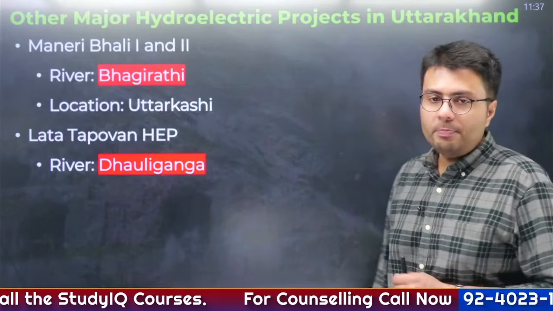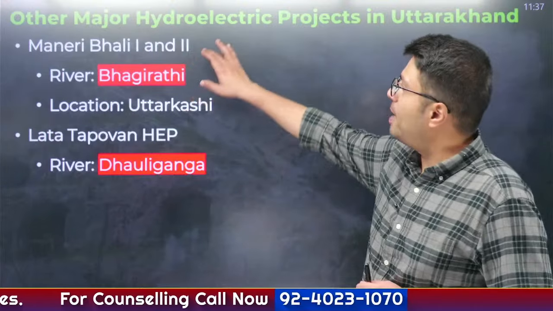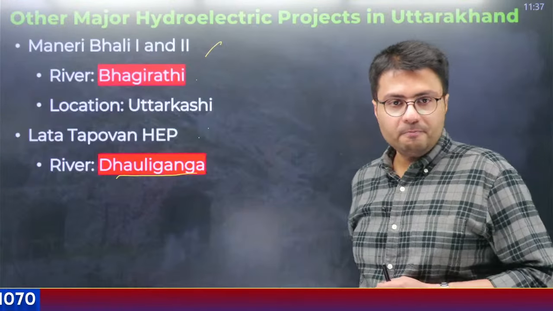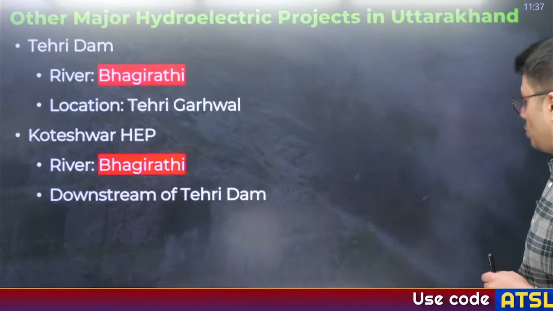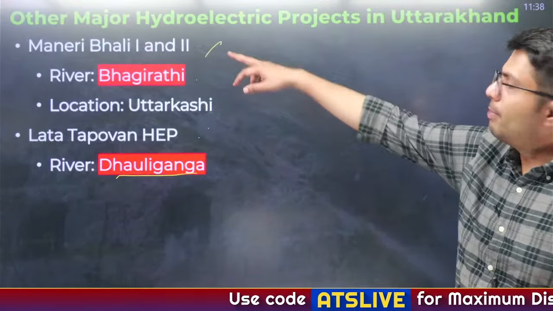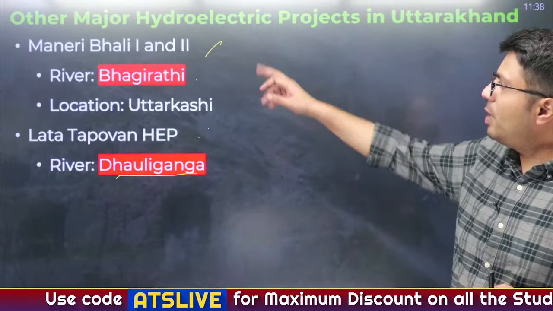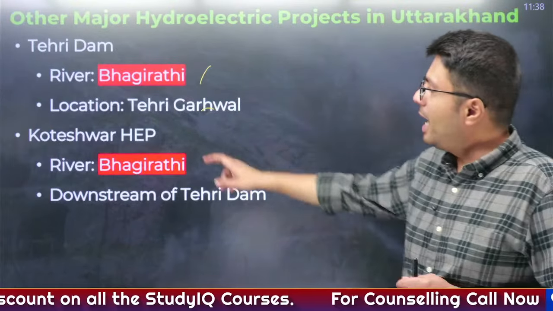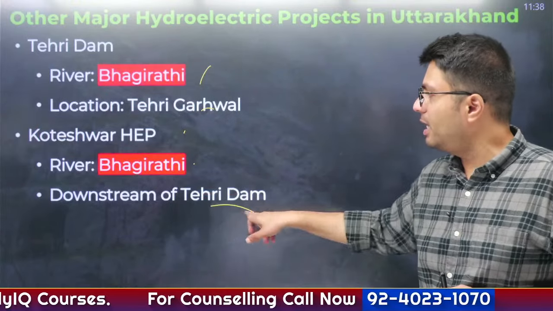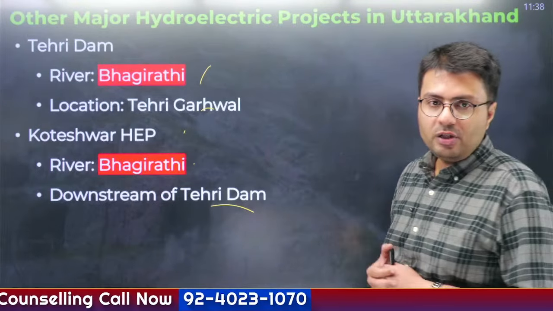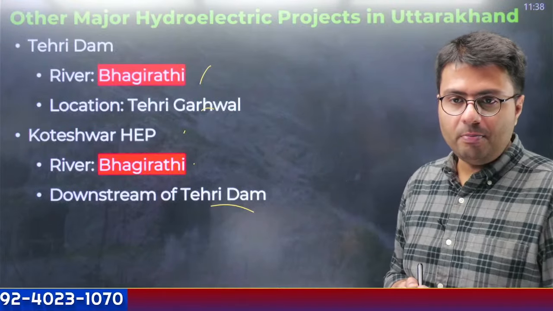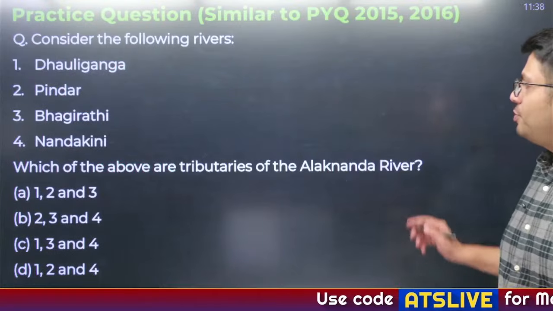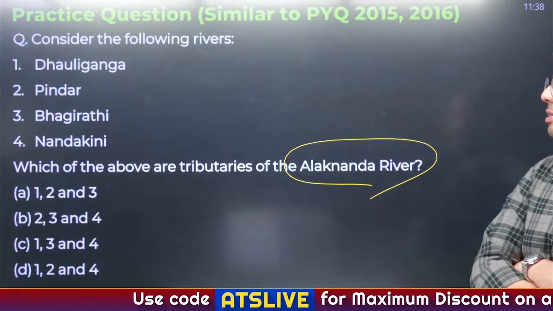Now, major hydroelectric power projects in Uttarakhand. First is Maneri Bhali, which is on Bhagirathi river. Similarly, Latha Tapovan is on Dhauli Ganga. Another one is Tehri Dam, which is located also on Bhagirathi in the Tehri Garhwal region, and Koteshwar Hydroelectric Power Project on Bhagirathi downstream of Tehri Dam. Okay, so these are the important hydropower projects which you need to remember because they are in the news for one reason or another. Now, which one of the above are tributaries of Alaknanda?